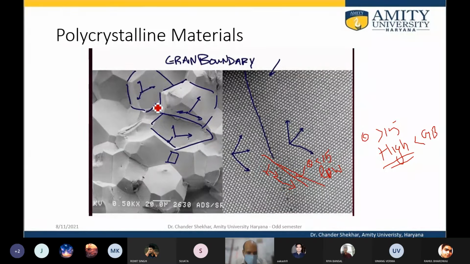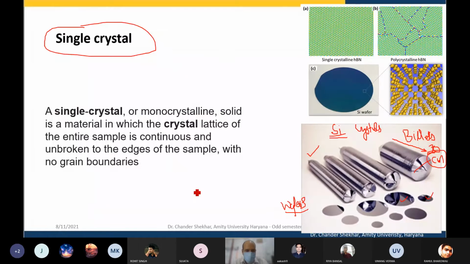In a polycrystalline material, this is the first grain here, this is the second, closely this is the third, and on this side is the fourth, and so on. Looking at each separately, there are different grains. Within a grain the arrangement of the constituents is uniform and periodic, which is disrupted at the grain boundary, and then in the next grain the arrangement is again periodic. So these are polycrystalline materials.